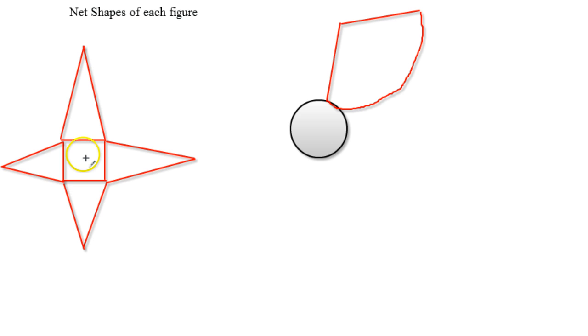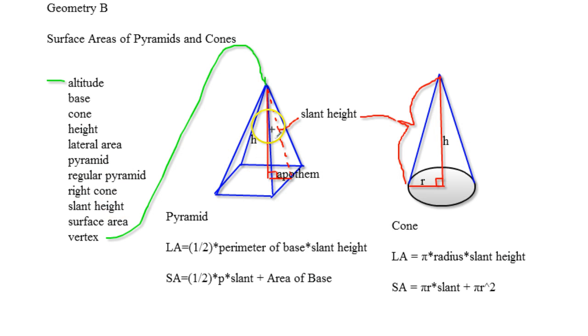The number of sides of the base determines how many triangles you'll be dealing with. I'm just using a square pyramid in this case. You could have a triangular or a pentagonal pyramid, whatever you want to choose.